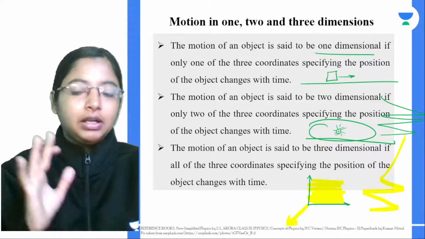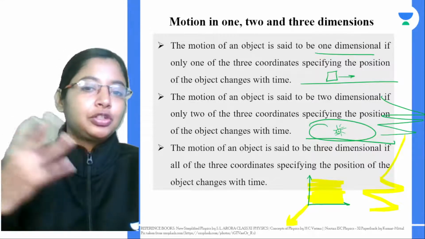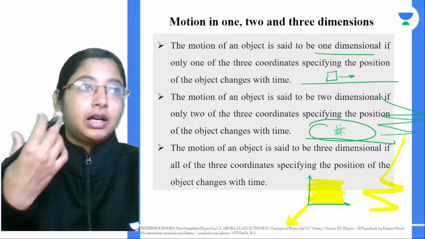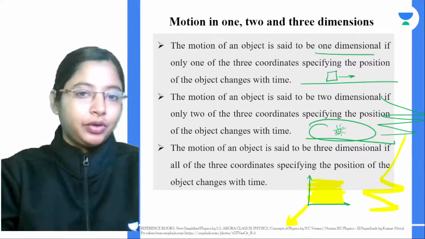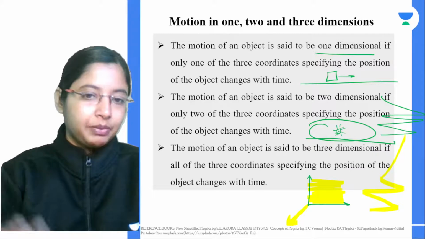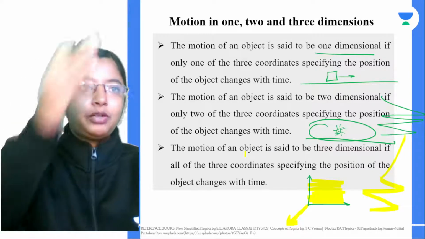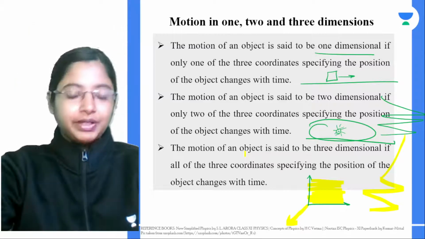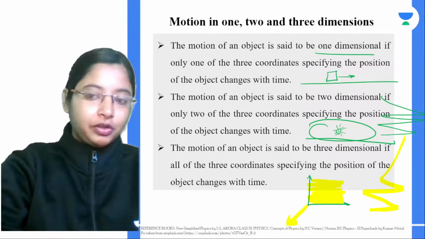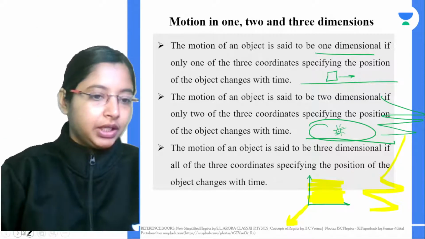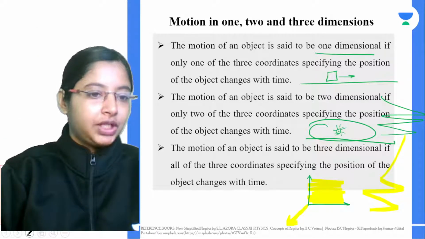If you see a bird in flight, or planes going in the sky, all of these are examples of 3-dimensional motion. A bird at one point will be at one height, after some time somewhere else, and besides its xy coordinates, there is a height coordinate involved as well. This is basically motion in 3 dimensions.